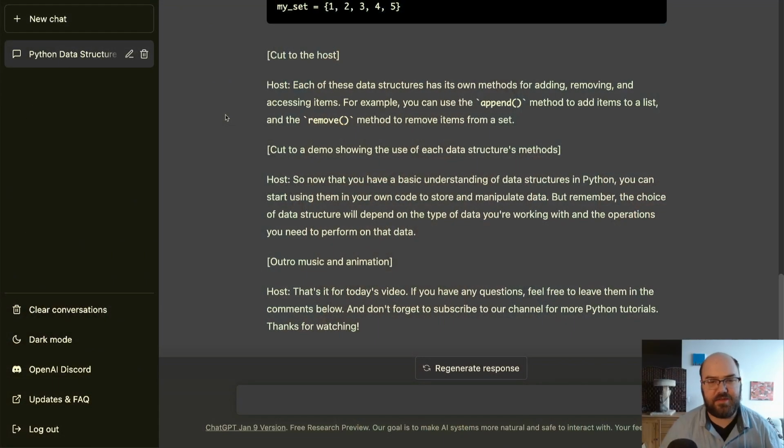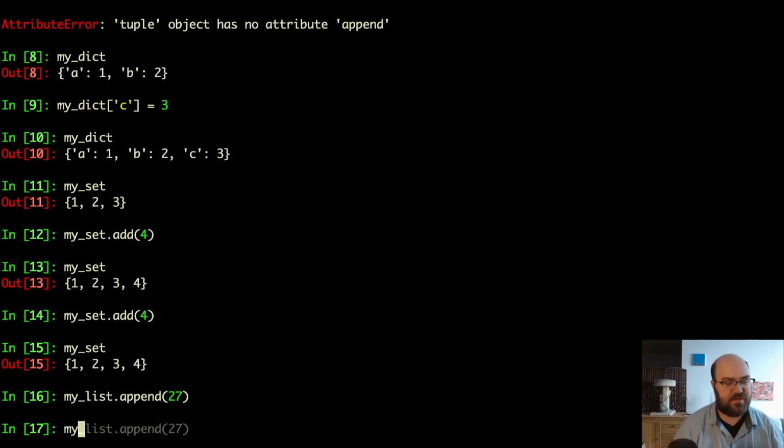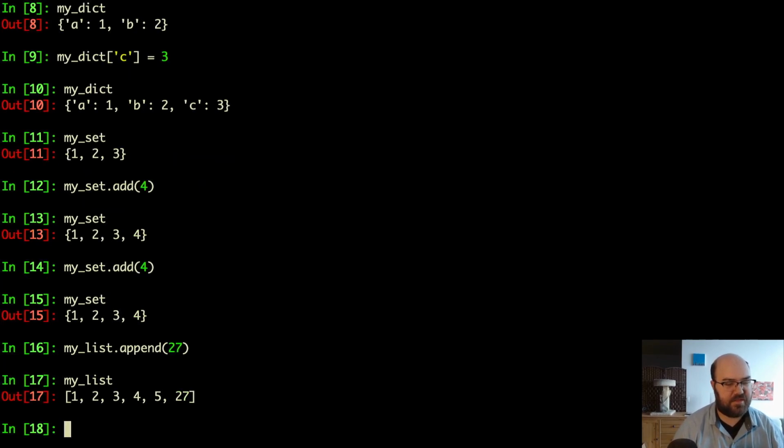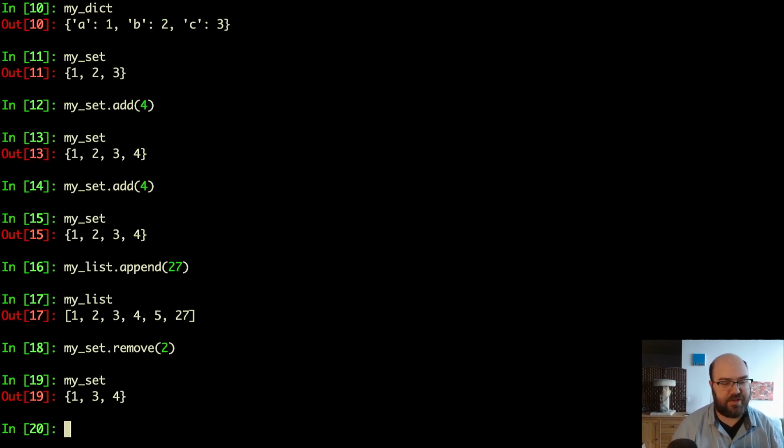Let's cut to this demo, and let's again use my list.append. We already appended 5. Let's append 27 and show my list. And let's show my set.remove. What do we have in my set? Let's remove 2 and show my set. Now it has 1, 3, and 4. Neat.